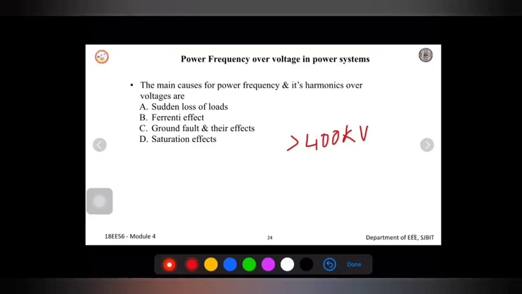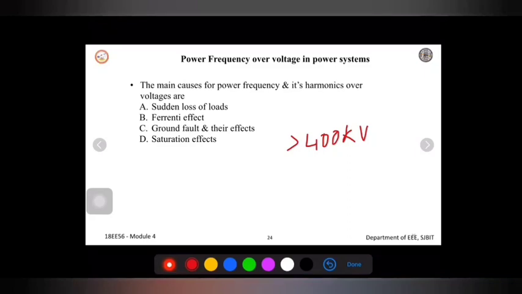For these two things, what are the main reasons? The first one is the sudden loss of load. The second one is the Ferranti effect, the third one is ground fault and its effect, and the fourth one is saturation effect. Sudden loss of load is clearly known: if due to a fault the load is released or suddenly decreased, that is called a sudden load loss.